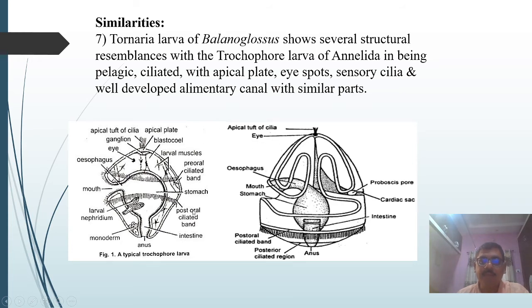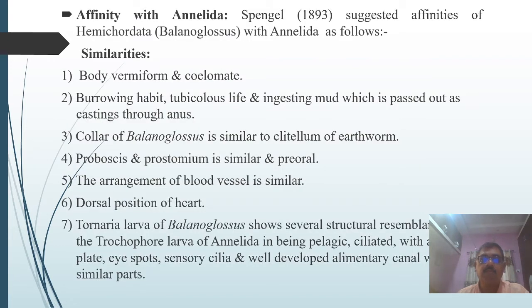So these all are the affinities of Balanoglossus with the Annelida, the ones that I have described in 1893. We have discussed all these 11 affinities. The body is vermiform and coelomate. Both show the burrowing habit, tubicolous life, and ingest mud which is passed out as a casting through the anus.